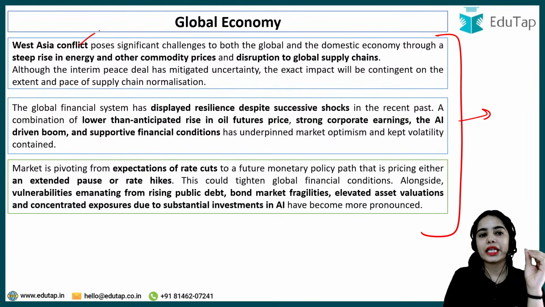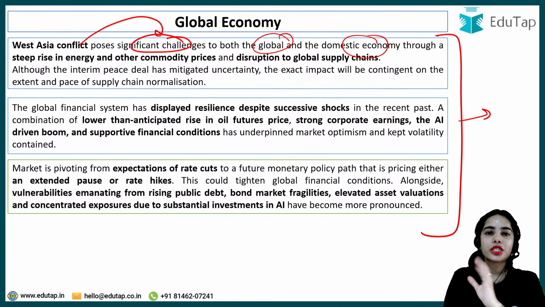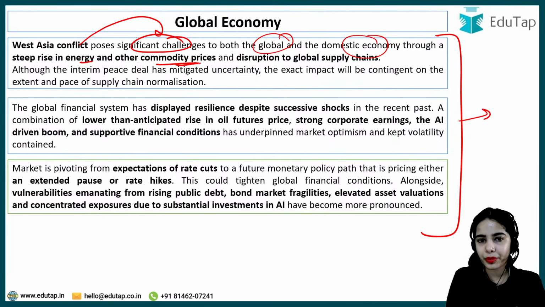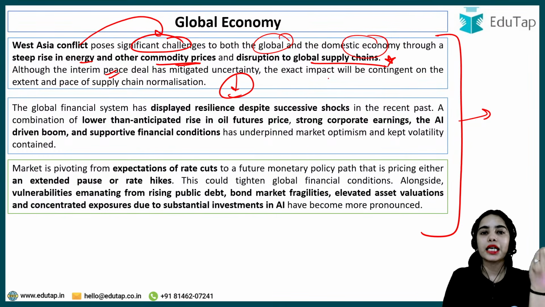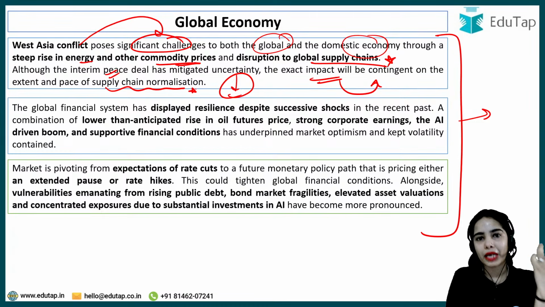The West Asia conflict has posed significant challenges to both the global and domestic economy through a steep rise in energy and other commodity prices and disruption to the global supply chain. But recently, because of the interim peace deal, the uncertainty has mitigated. The exact impact will depend on how fast the supply chain normalizes.